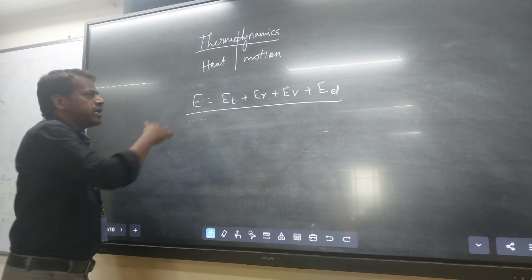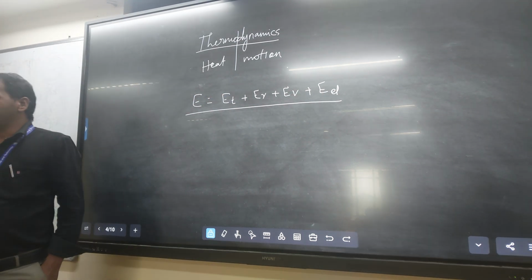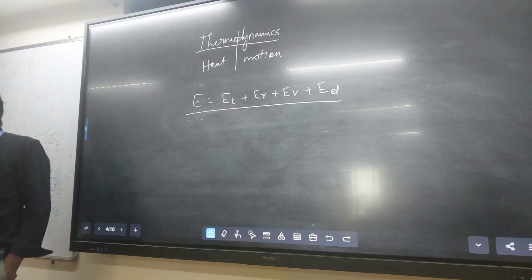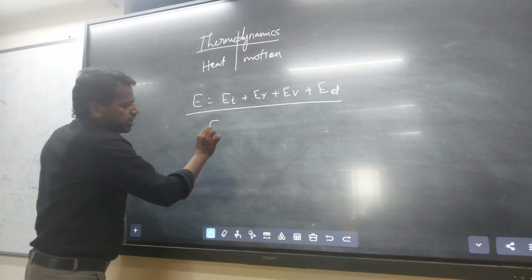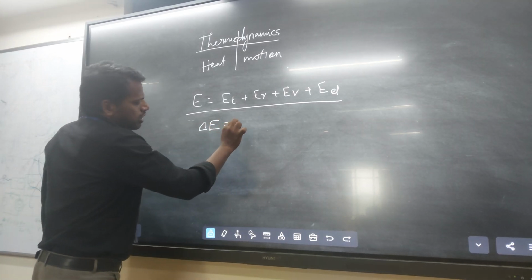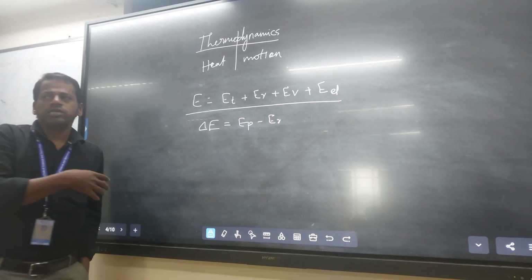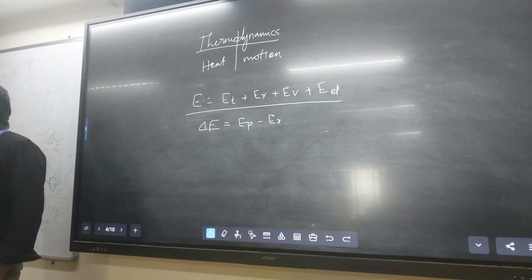This is the energy of the system. That is internal energy. And what is a change in internal energy? Delta E equal to product minus reactant, otherwise final minus initial. That is delta E, the change in internal energy.